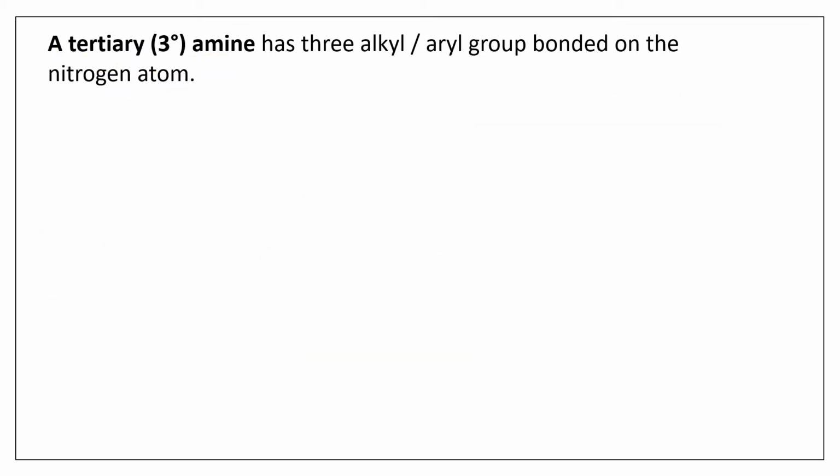Moving on to the tertiary amine. Tertiary amines have 3 alkyl or aryl groups bonded to the nitrogen atom. So primary amine has 1 alkyl or aryl group, whereas secondary amine has 2 alkyl or aryl groups, whereas tertiary amine has 3 alkyl or aryl groups linked to the nitrogen atom directly. Okay, so this is an example where all the 3 hydrogen atoms of the ammonia have been replaced by alkyl or aryl groups. You can see it has R, R dash and R double dash, right? So there are 3 alkyl or aryl groups, hence this amine is a tertiary amine.